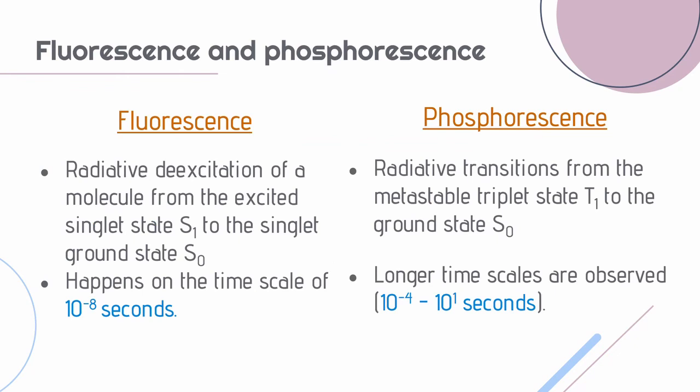Fluorescence happens when a molecule from an excited singlet state drops to a singlet ground state, while phosphorescence happens when a molecule drops from a metastable triplet state to a ground singlet state. In fluorescence, spontaneous emission of radiation occurs within a few nanoseconds, but in phosphorescence, the spontaneous emission can persist for even longer periods. So fluorescence happens quicker than phosphorescence.